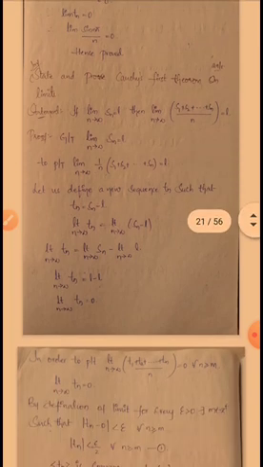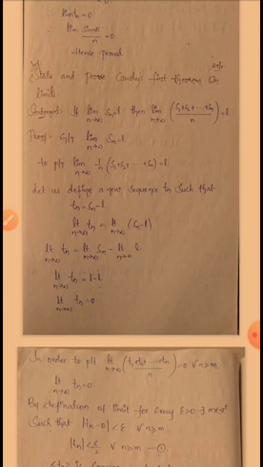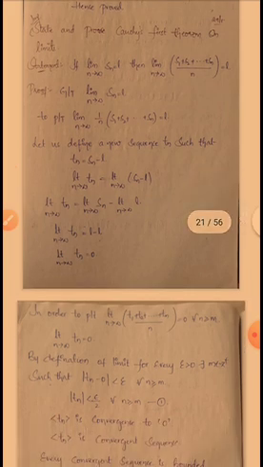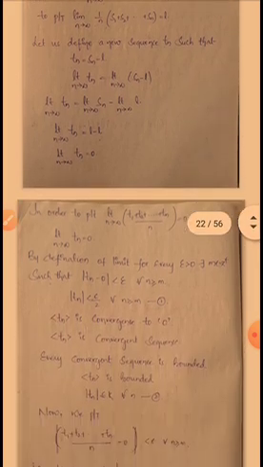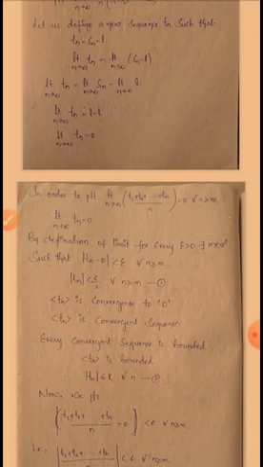Okay, limit as n tends to infinity of Sn is equal to, we know that L, so substitute here L minus L. L is constant, so L minus L, that is, we get here 0. That is, therefore, limit as n tends to infinity of Tn is 0. But in order to prove that limit as n tends to infinity of (T1 plus T2 plus up to so on plus Tn) by n is equal to 0 for all n greater than or equal to m. So limit as n tends to infinity of Tn is equal to 0, by the definition of limit, for every epsilon greater than 0. I am writing by using the definition of limit.